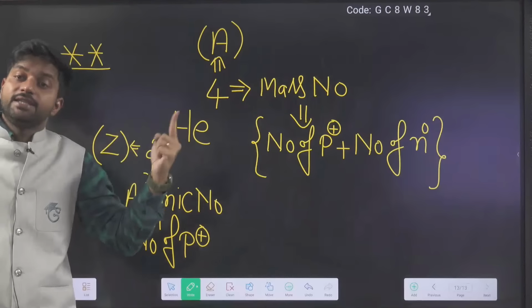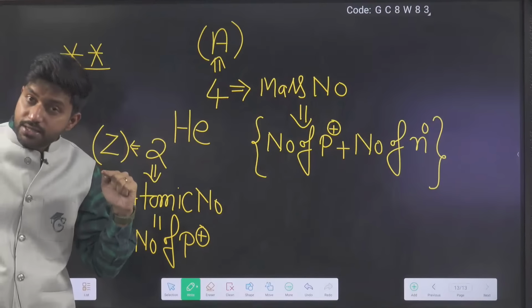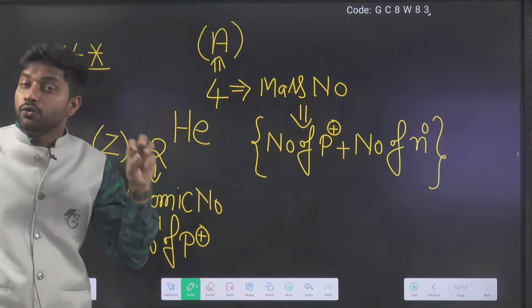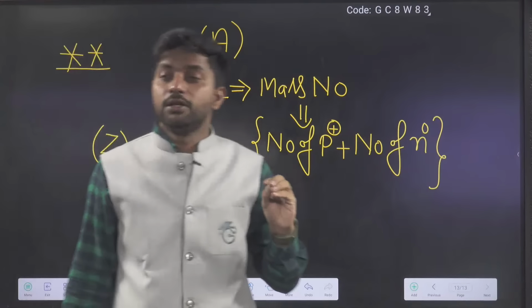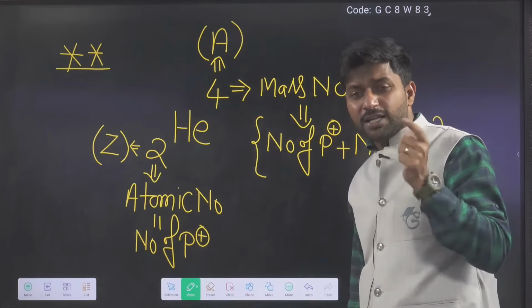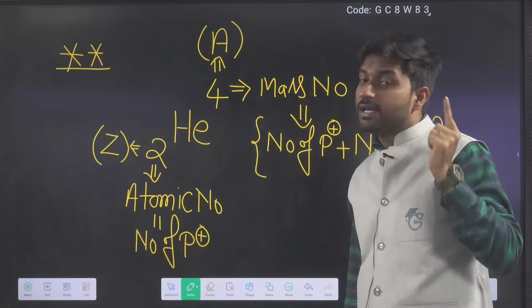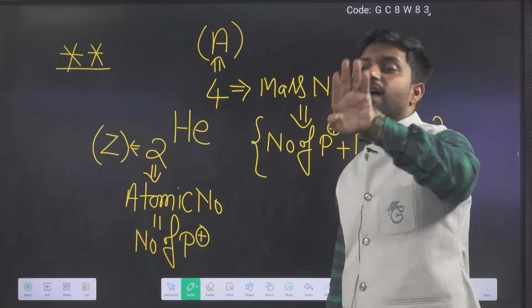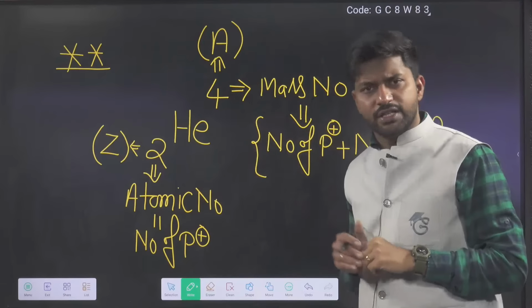Then ions. What are ions, what happens when an ion forms, and who is responsible for creating ions? Which particle deficiency happens, or which particle increases, when an ion forms? That discussion we will start.